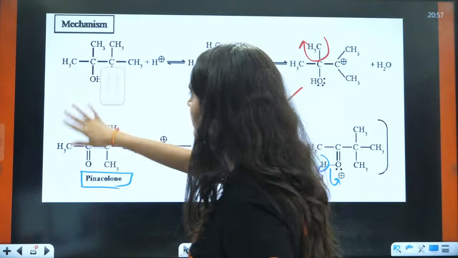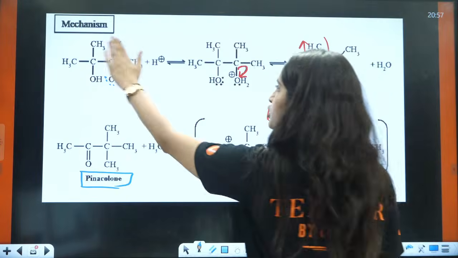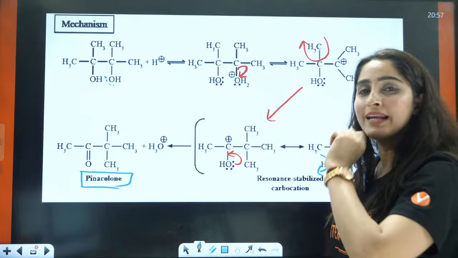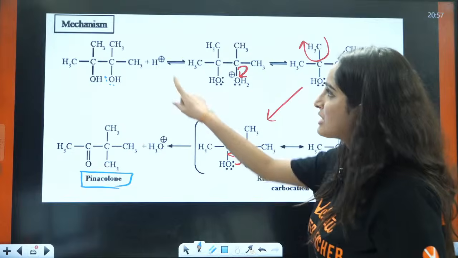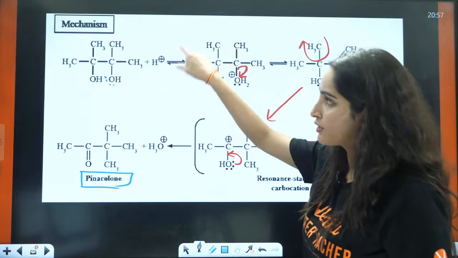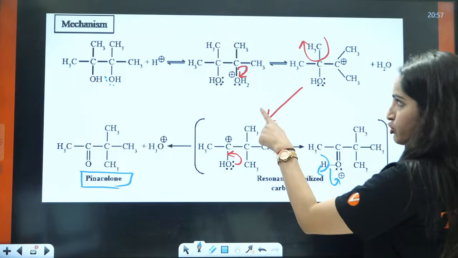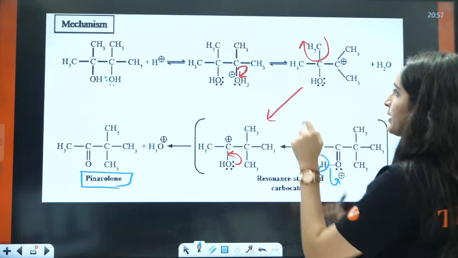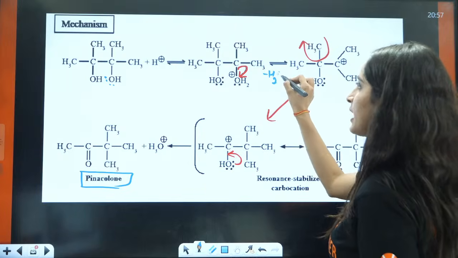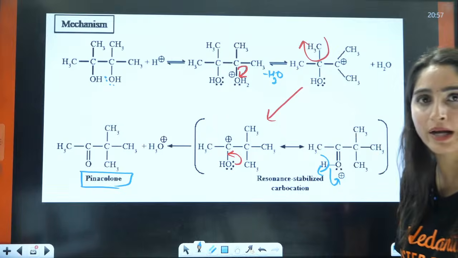Shall I tell you again what we did here? Everybody, this is your vicinal diol. Whenever you will have vicinal diol in acidic medium, firstly that H positive from the acid will attack on the lone pairs of OH. You will have the formation of OH2 positive. Oxygen having positive charge is not stable. Water will be liberated here. Water will be eliminated here, right? Hence you will have the formation of this carbocation.